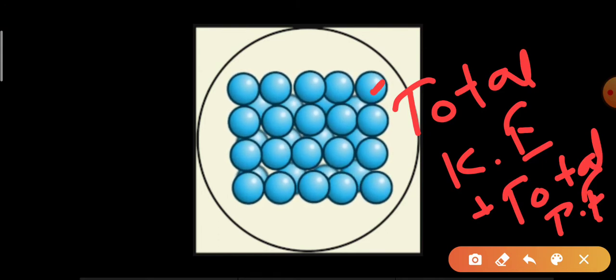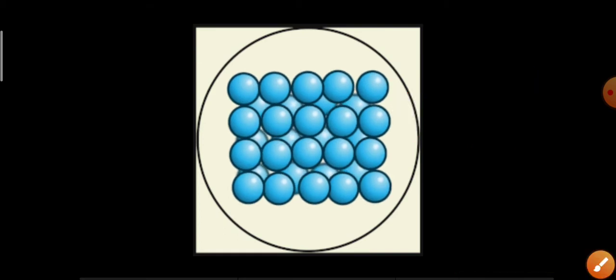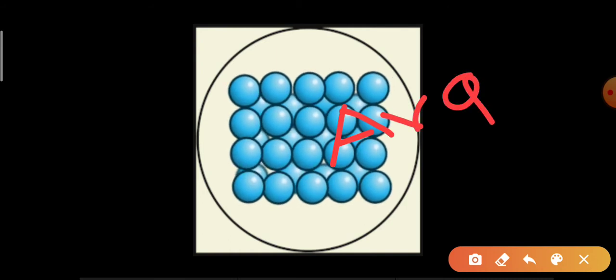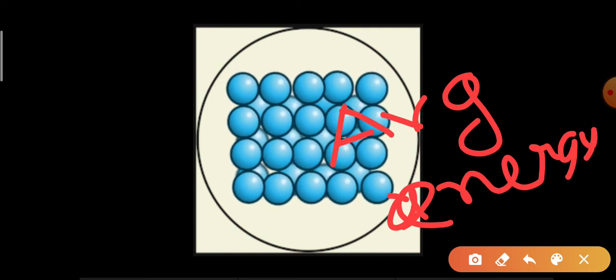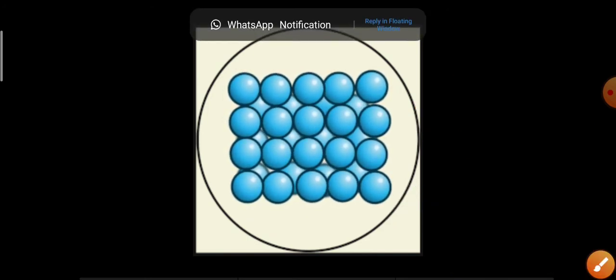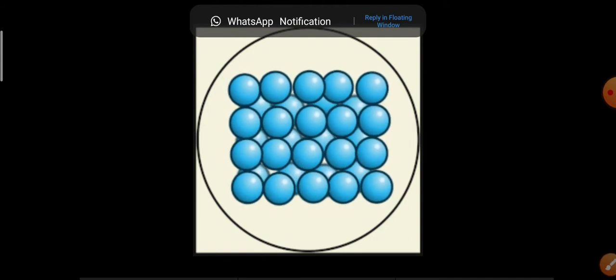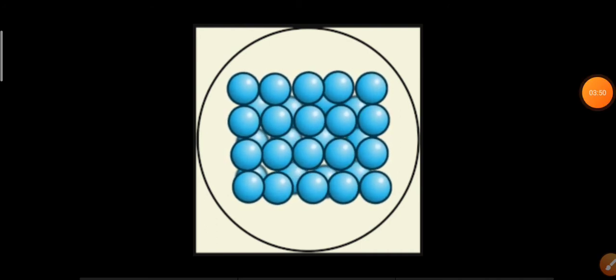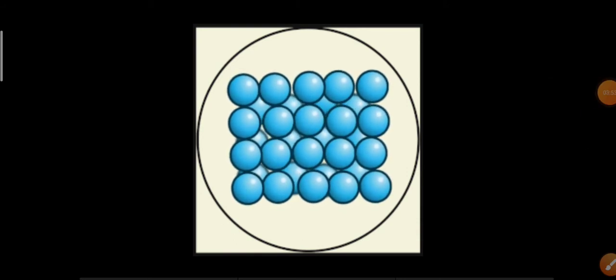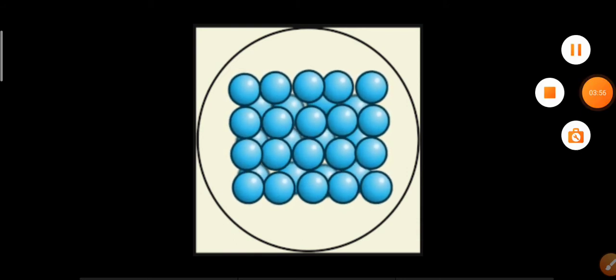So what is temperature? Temperature is actually your average energy. Your average energy is called your temperature, the average internal energy of a system. If you add all the energies of all the molecules, then you will find the heat energy. And if you divide the total energy by the total number of molecules, you will find the average energy, and average energy is the measure of the temperature. So temperature means average energy, but heat is total energy.